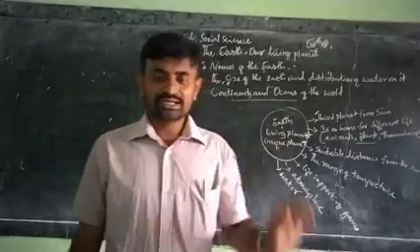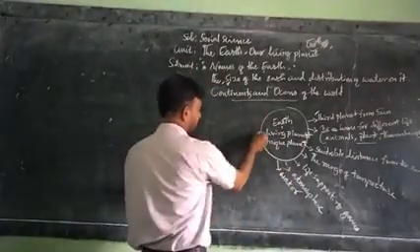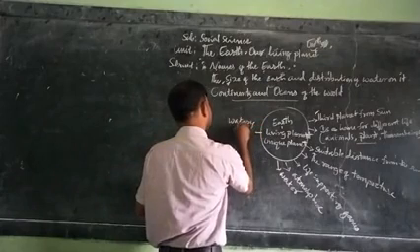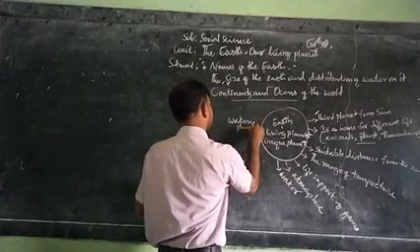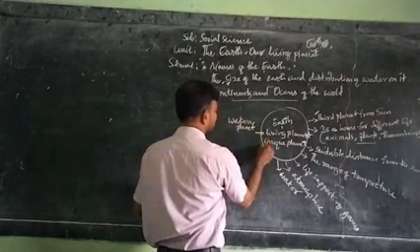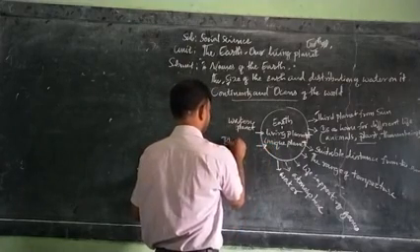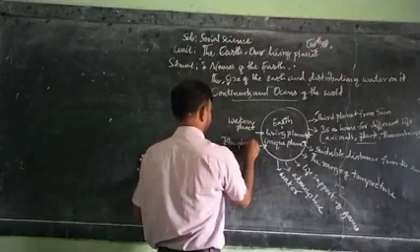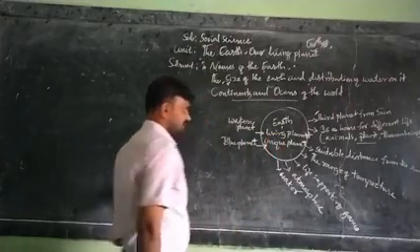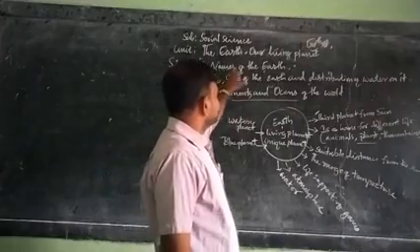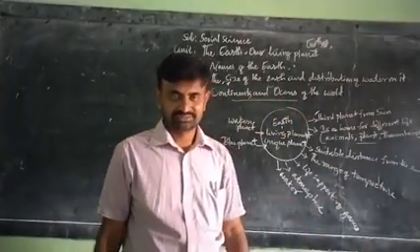And watery planet. And also another name, that is blue planet. See, dear students, these are all the different names of the earth.